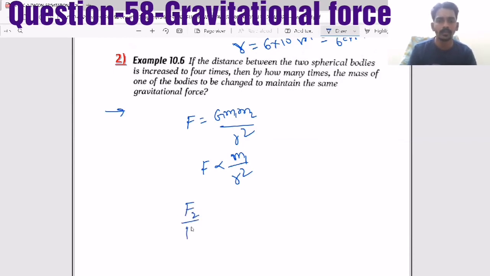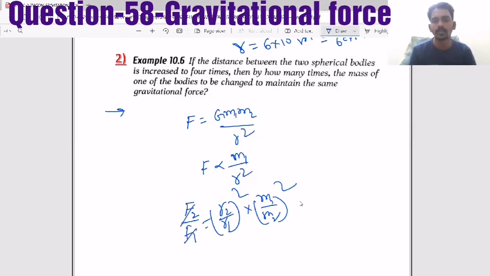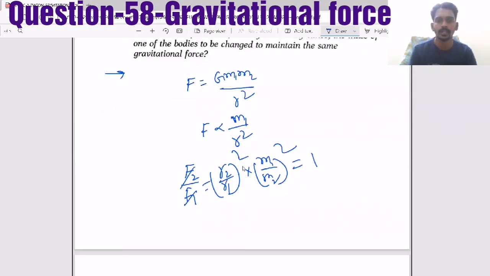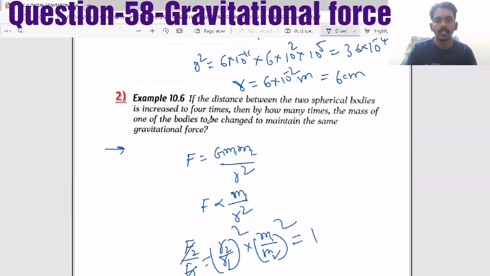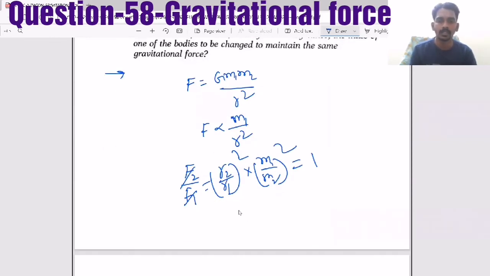Now the ratio: if you take F2 by F1 equals r2 by r1 whole square into m1 by m2 whole square. This ratio you have to take such that F1 should be equal to F2. Both forces must be the same. Now, the final distance is 4 times the initial distance.